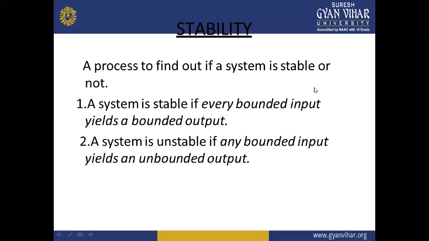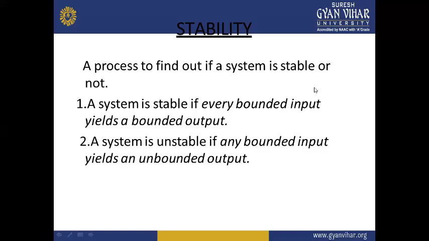That means it doesn't violate the limitations imposed on the inputs as well as on the outputs. Whatever input we give to the system must be within the boundaries, and the corresponding output we get should also be a bounded one.